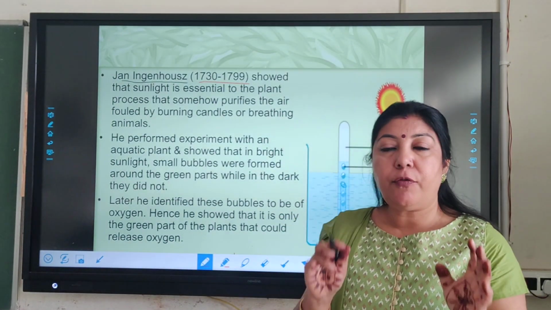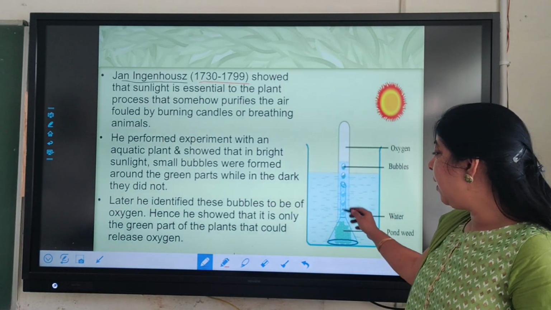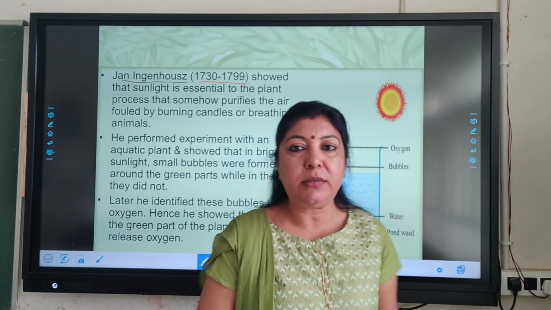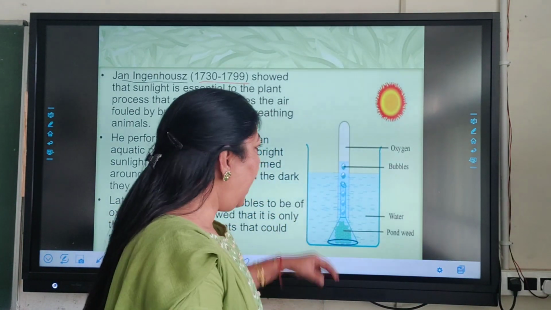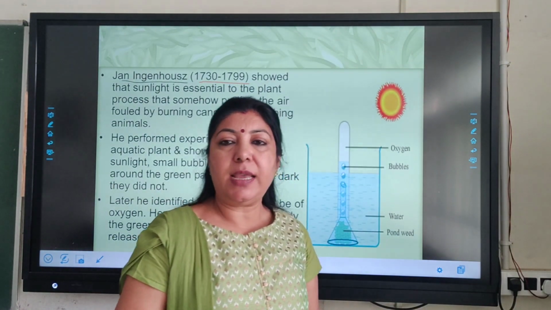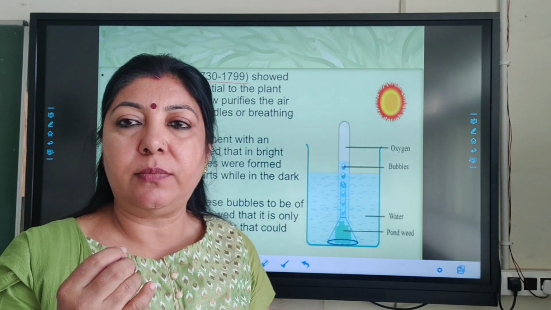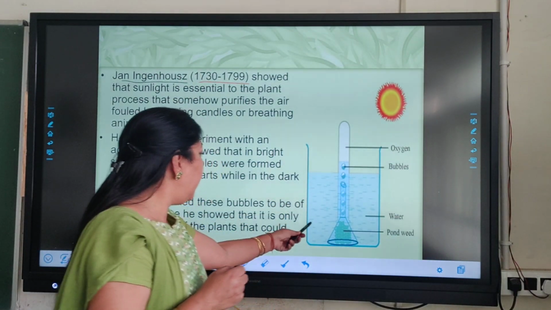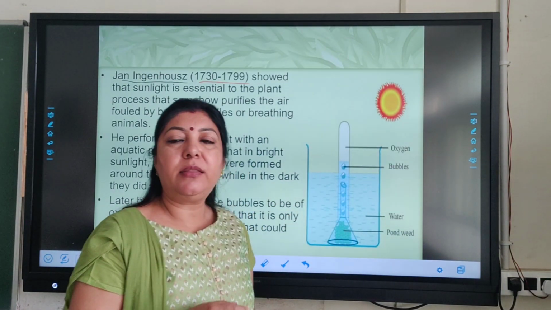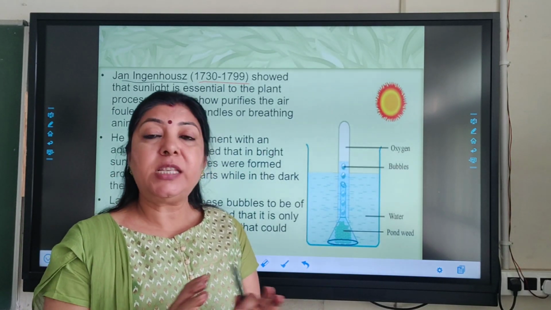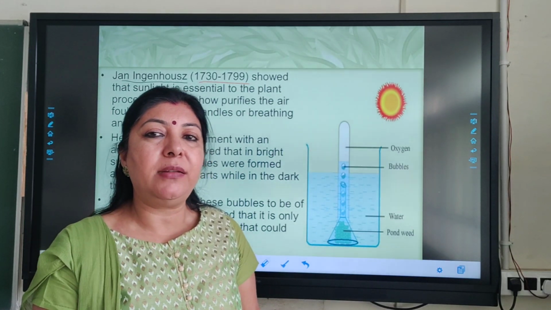He performed an experiment where he took an aquatic plant, Hydrilla. He kept this plant in a funnel, in a beaker filled with water, and kept an inverted test tube over it, and he noticed that bubbles were coming out, and these bubbles came out only when this setup was kept under the sun. In the dark, these bubbles did not come out, and they came out from the green plant only.